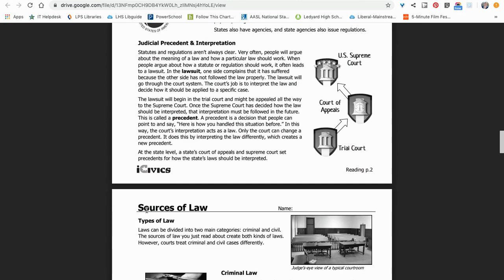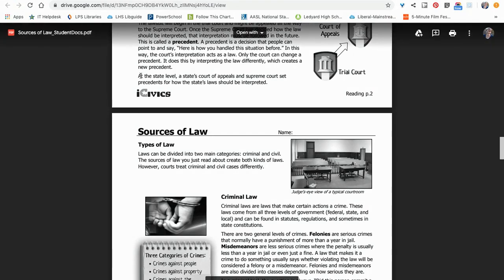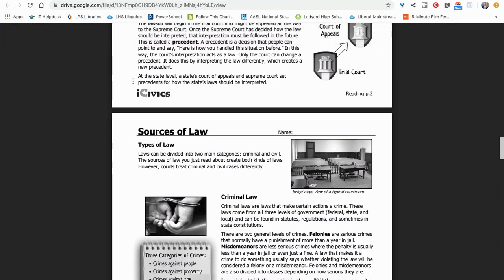Once the Supreme Court has decided how the law should be interpreted, that interpretation must be followed in the future. This is called a precedent. Notice how it is spelled. Right there. A precedent is a decision that people can point to and say, hey, here's how you handled this situation before. In this way, the court's interpretation acts as law. Only the court can change a precedent. It does this by interpreting the laws differently, which creates a new precedent. At the state level, a state's Court of Appeals and Supreme Court set precedents for how the state laws should be interpreted.